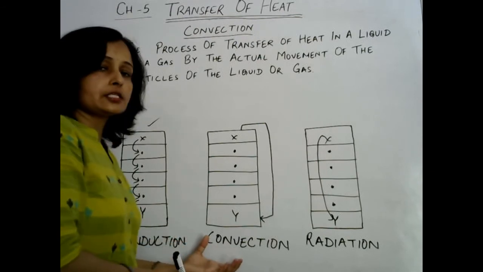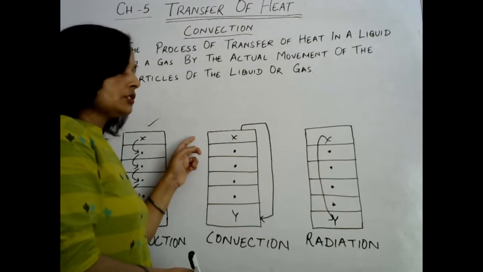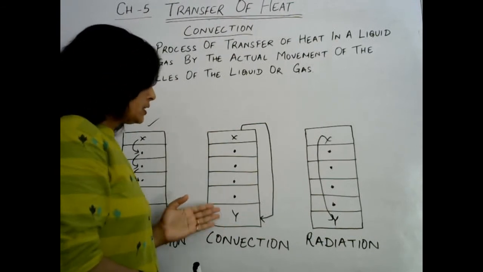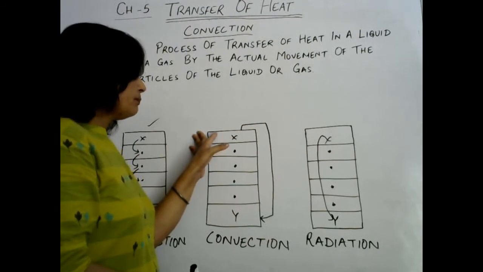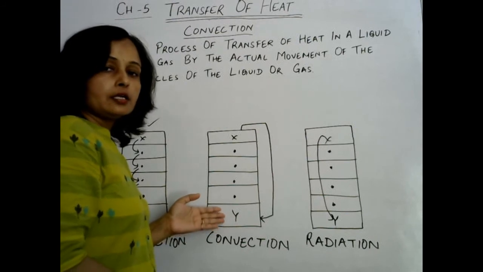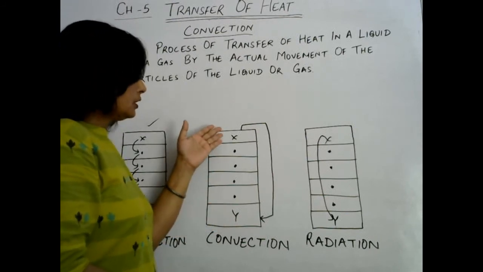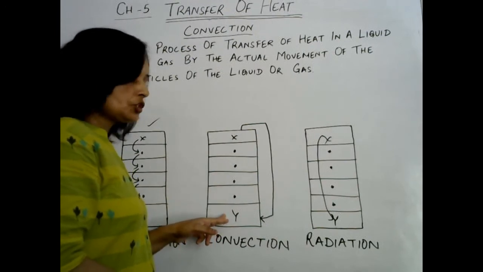Now let us discuss more about convection. What happens in convection? As we have seen in this example, X moved from his position. He just stood up and passed his book to Y. He left his seat and moved to Y and gave it to him.